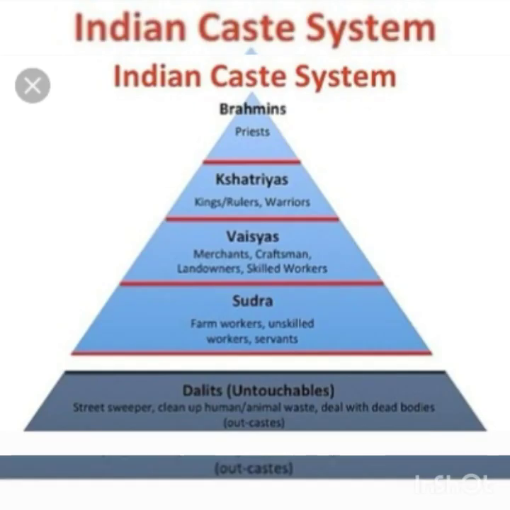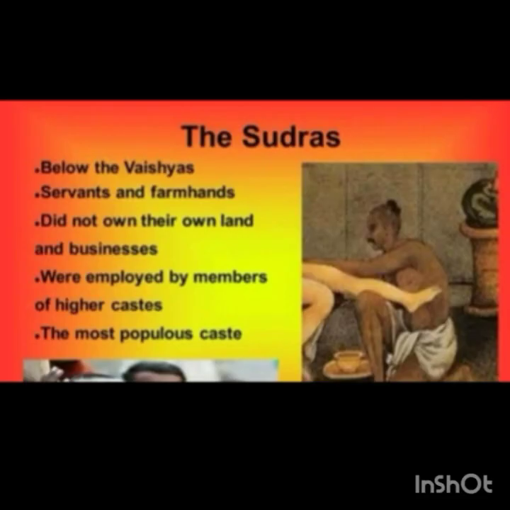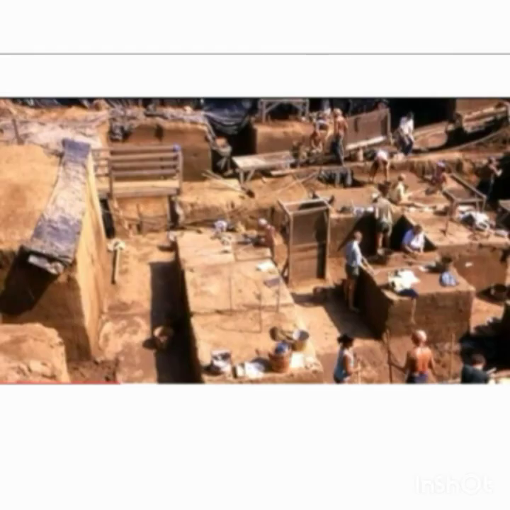The next of this hierarchy comes the Sudra. These Sudras are farm workers, unskilled workers and servants. The Sudras are placed below the Vaishyas. They are the servants and farm hands, the people who work in the farm. These people did not have their own land and own business. They were considered as laborers or workers. They were employed by the members of the higher caste. So most of the people belong to the Sudra community. They did all the forms of odd labors like carpentry and all things.